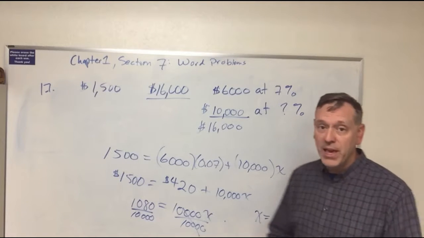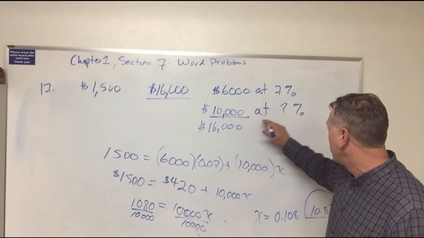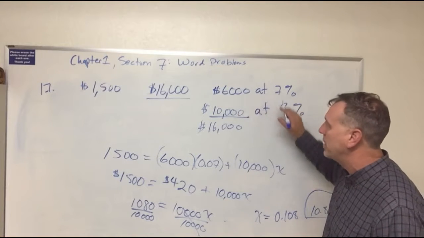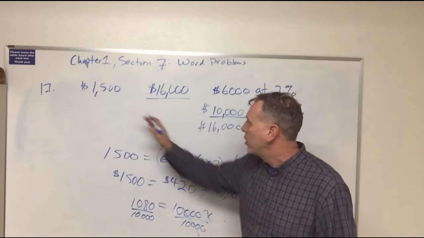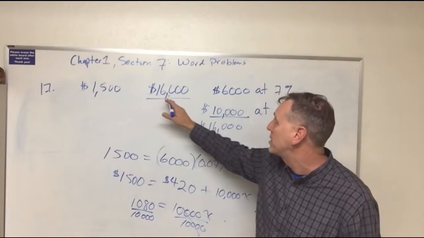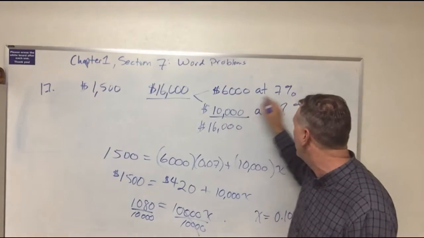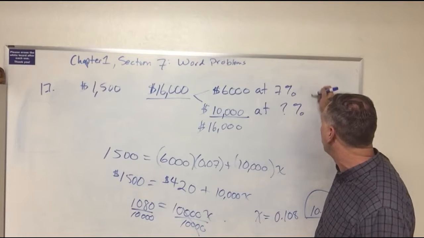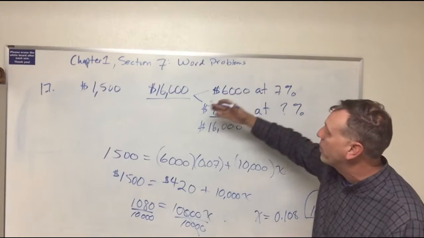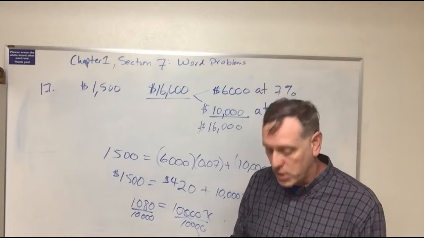That seems to be the answer: she has $10,000 invested at 10.8%, and $6,000 invested at 7%, for a return of $1,500 a year on her $16,000 investment. Her $16,000 investment is split into these two investments, this much at 7% and the $10,000 at 10.8%, and the sum of all that return equals $1,500. That's how problem number 17 is done.